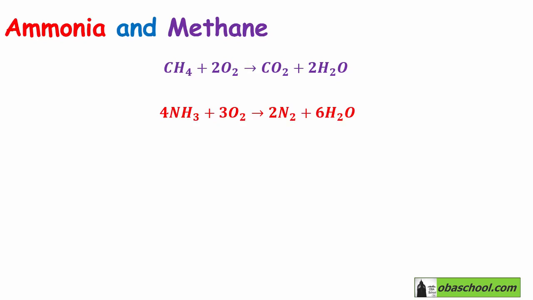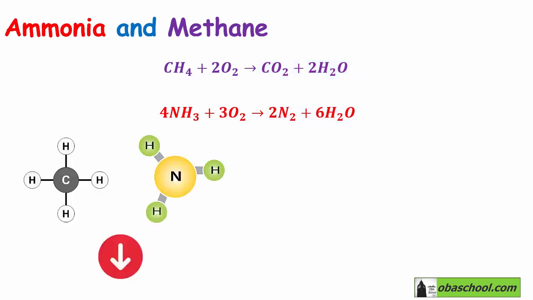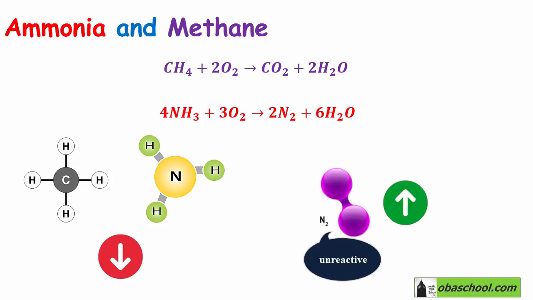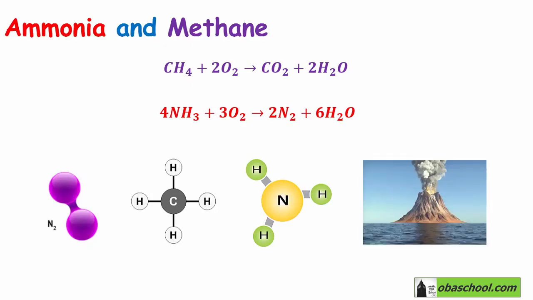So this means that as the levels of oxygen gas increased, oxygen was able to react with methane and ammonia to produce carbon dioxide, nitrogen, and water vapor. So this removed the methane and ammonia from the early atmosphere. On the other hand, the levels of nitrogen gas, N2, in the atmosphere could build up as nitrogen is a very unreactive gas. So we know that the early atmosphere contained nitrogen gas, methane, and ammonia gases, all coming from volcanoes.